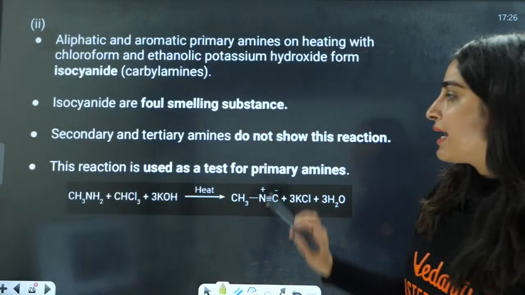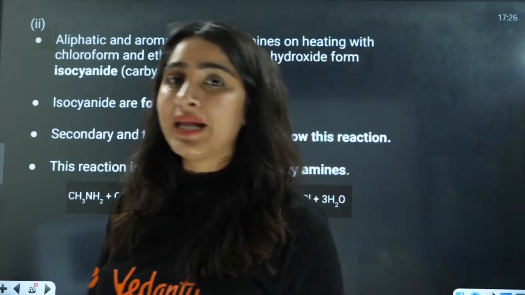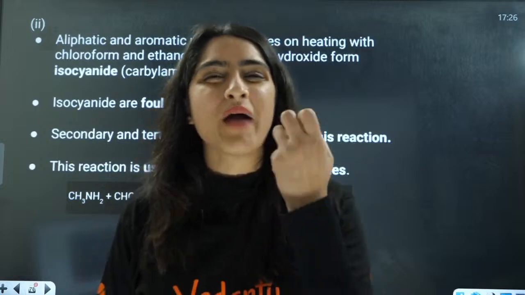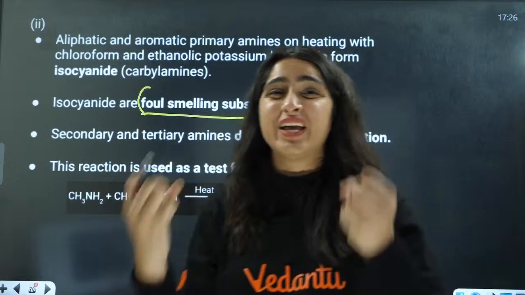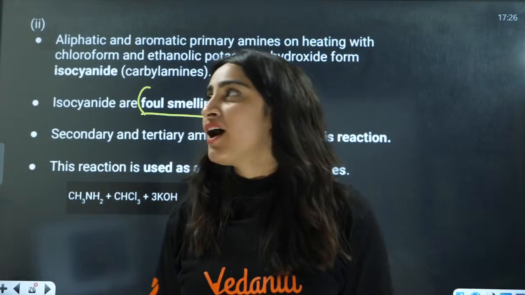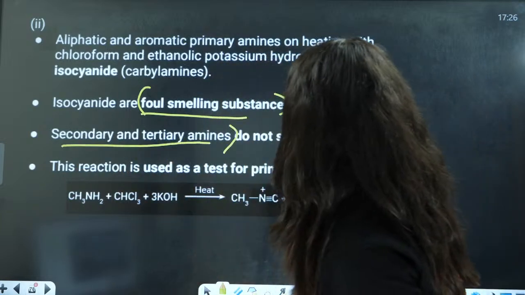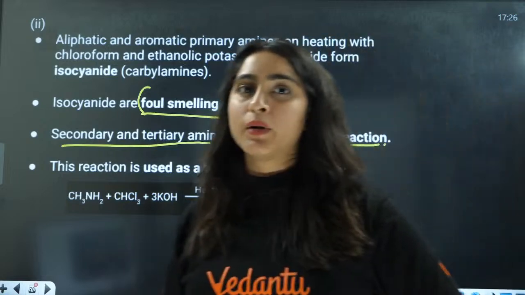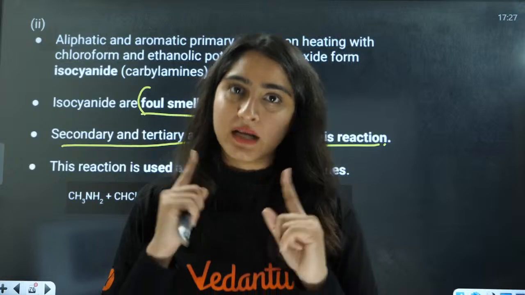Second, we have carbylamine. What is carbylamine? This is a distinguishing test where isocyanide is formed, having a very foul, weird smell. Now this is not applicable to secondary or tertiary amines. This is applicable to primary amines, whether aliphatic or aromatic.